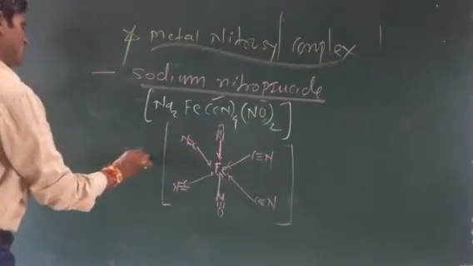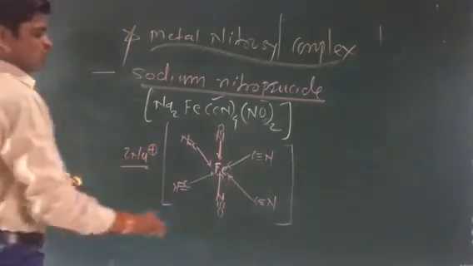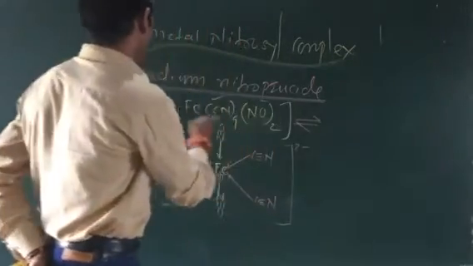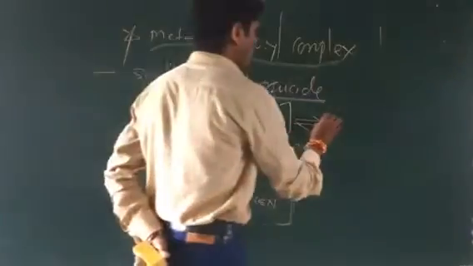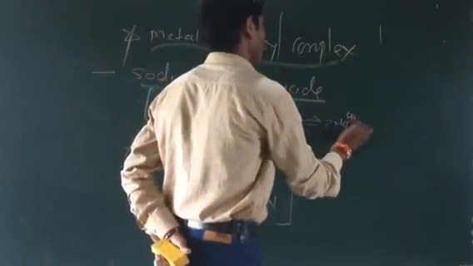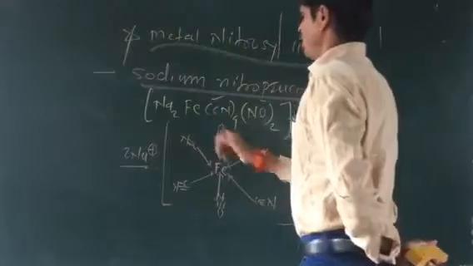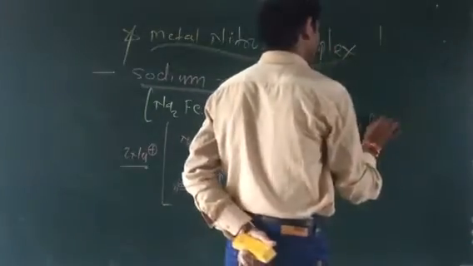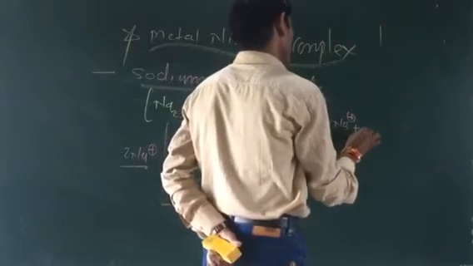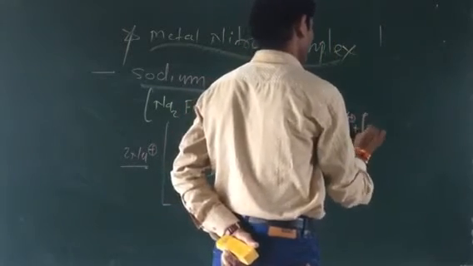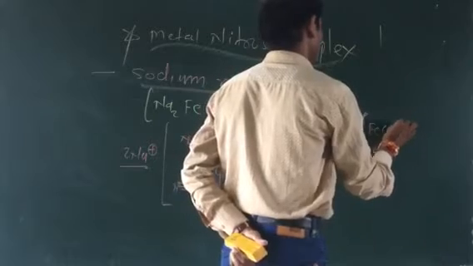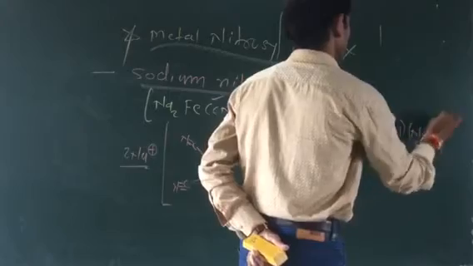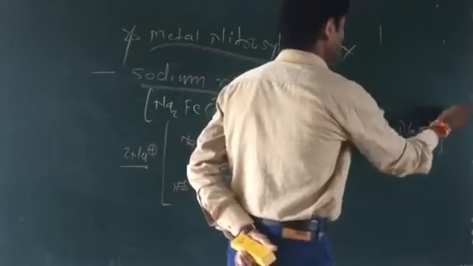This is the 2Na positive. If this is 2Na positive, this goes to 2 negative. It means that whenever we have the dissociation of such types of complexes, it becomes 2Na positive plus the bracket [Fe(CN)4(NO)2], that is nothing but 2 negative.